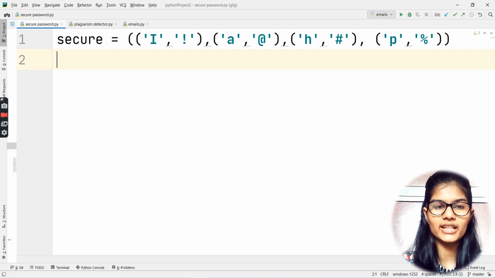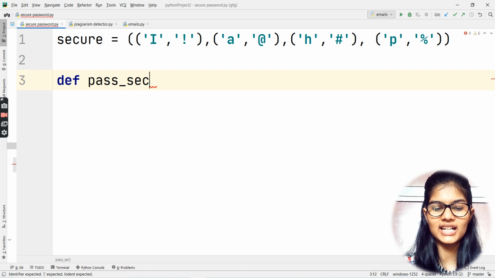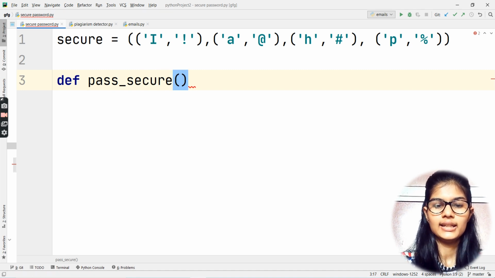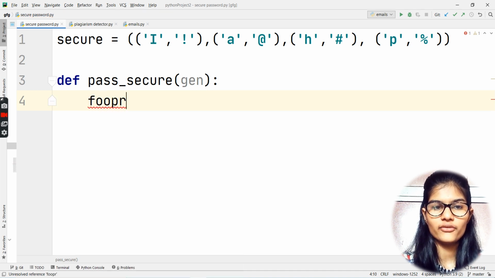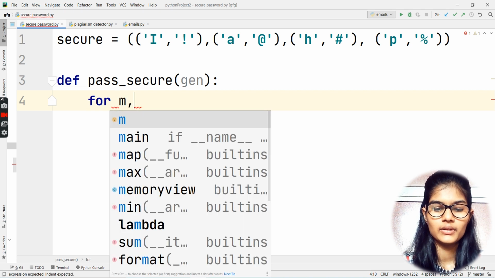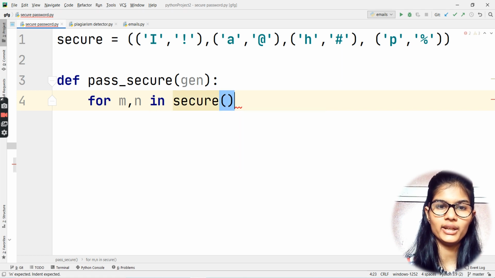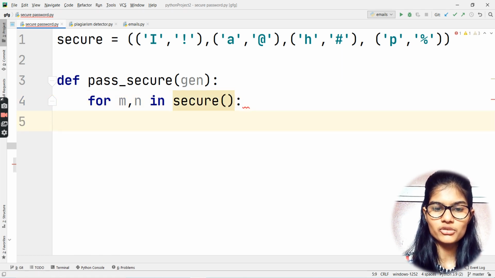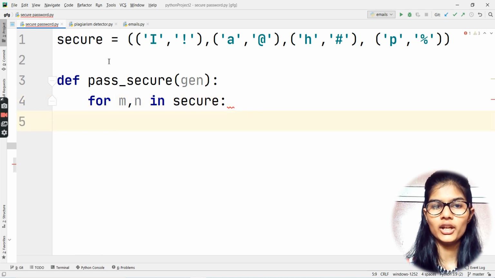Now I'm going to make a function here, def, and here goes pass_secure, my function. Inside the bracket I'm going to pass one parameter, that is gen. We'll see later what this parameter is and what it is going to store. I applied my for loop here, for m, n in secure. Come to the new line. Brackets won't be put on here, let me remove them. For m, n in secure.